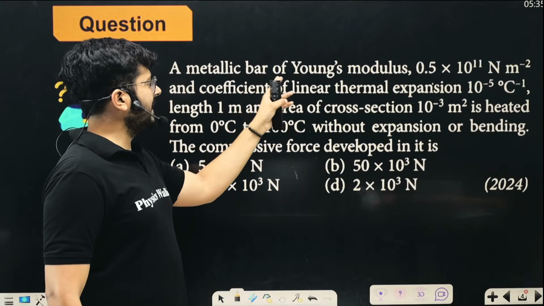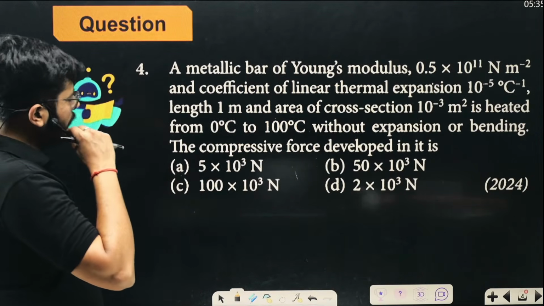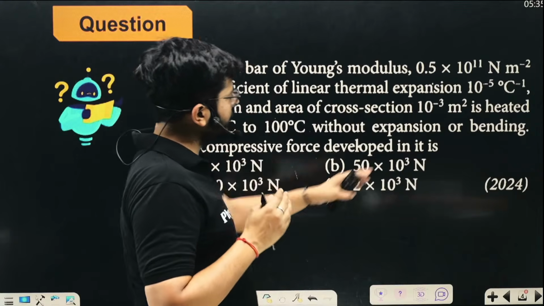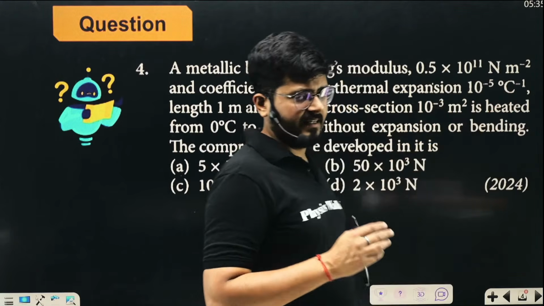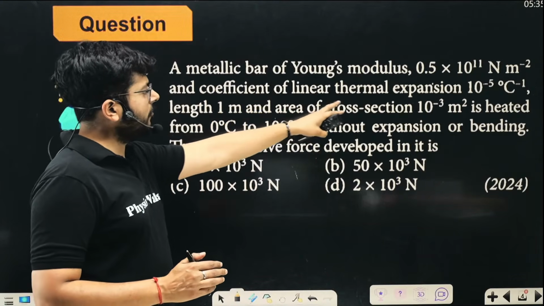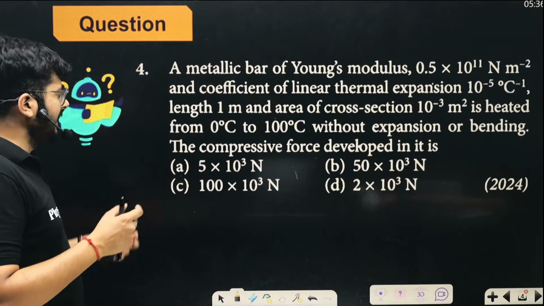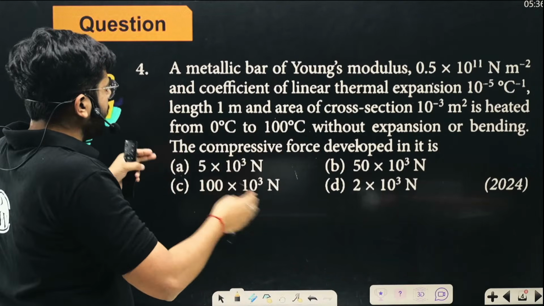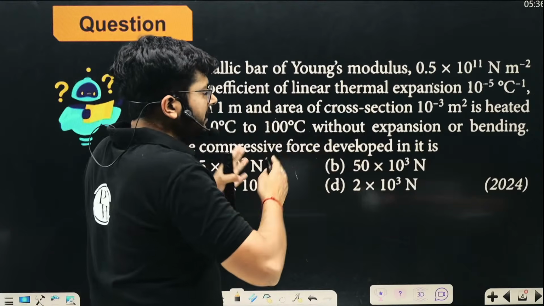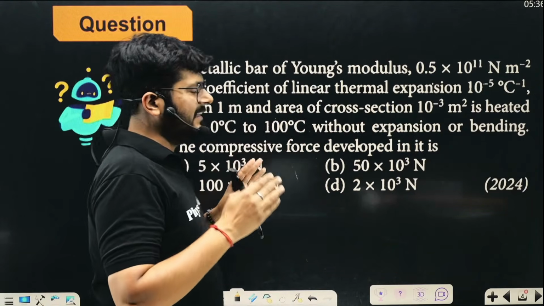It says that a metallic bar of Young's modulus 0.5 × 10^11 newton per meter square and coefficient of linear thermal expansion 10^-5 per degree centigrade. So alpha is given. Length is given, 1 meter, and area of cross section of that bar is 10^-3 meter square. This rod is heated from 0 degree to 100 degree without expansion or bending. The compressive force developed in this one is?